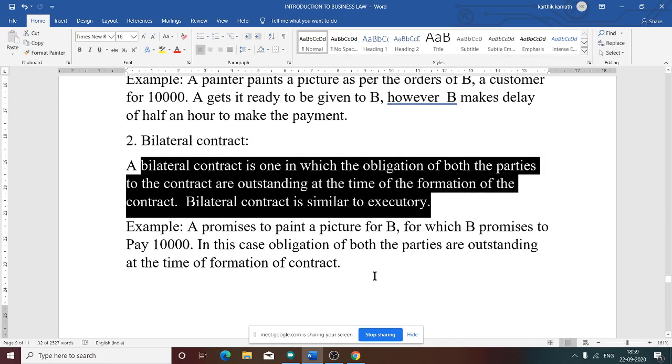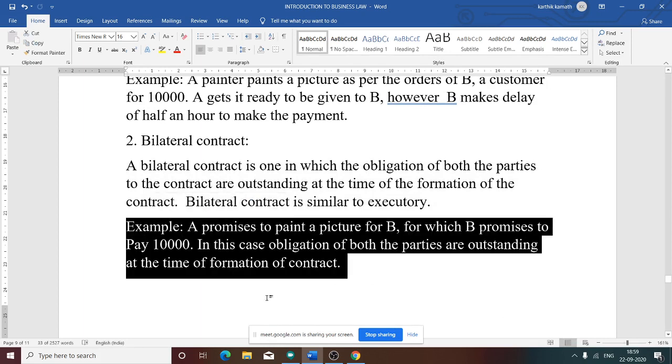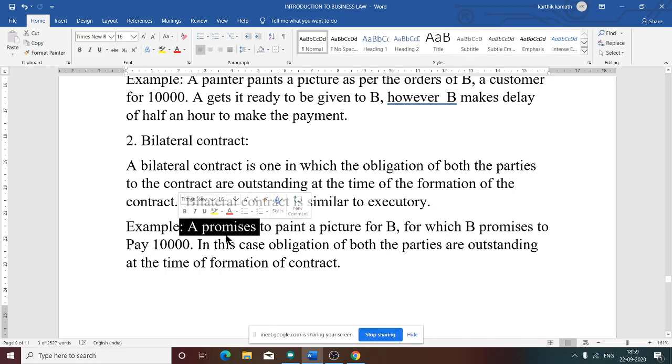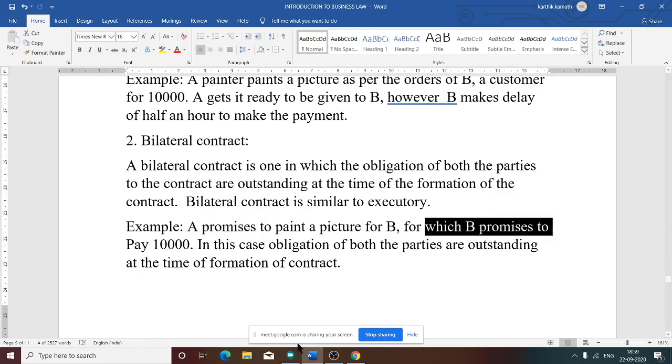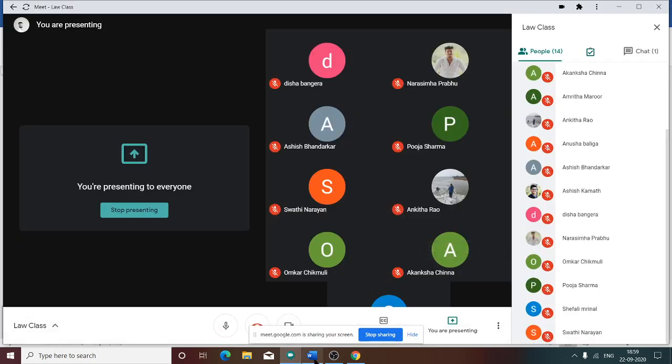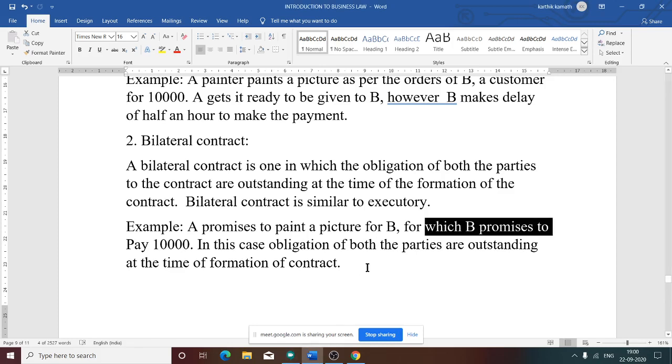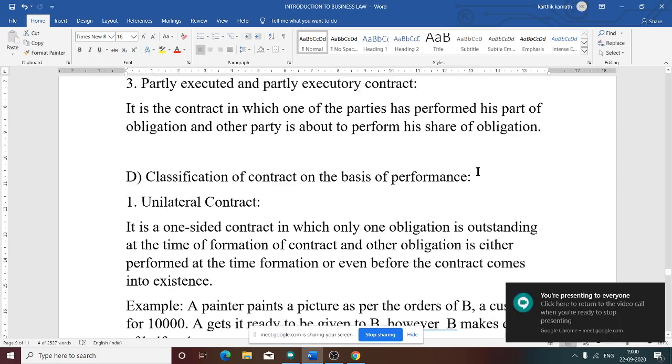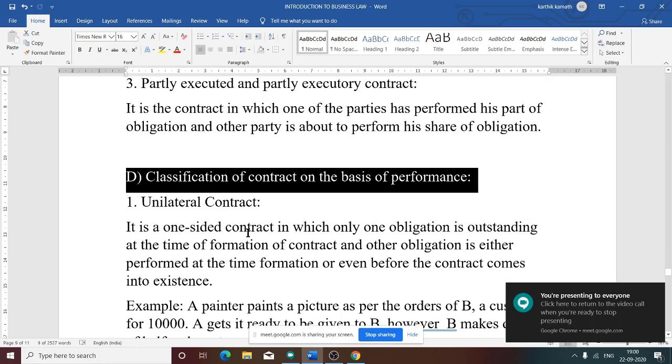What is the example you can give? A promised to paint a picture for B, for which B promises to pay 10,000. In this case, both the parties' obligations are outstanding at the time of formation. Why is it outstanding? Only a promise is made. A just gave the promise. He has not done the painting. B also has not paid the money. He just promised to pay 10,000. Both the parties just promised, but they have not performed. So that is the meaning of bilateral. So these are the two types under the classification of contract on the basis of performance.